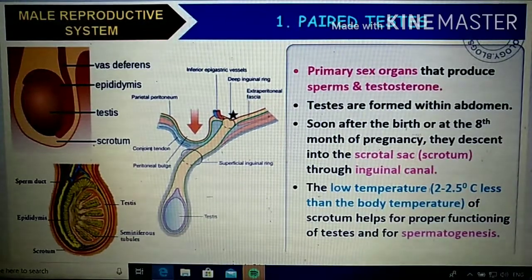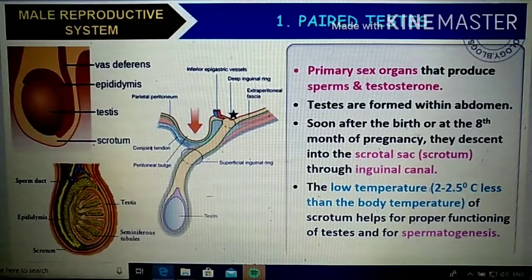So actually, why is it moving to the scrotal sac? Because for sperm production and maturation, it needs a slightly lower temperature than our body temperature, for example about 2 degrees Celsius less. What is the normal body temperature? That's actually 37 degrees Celsius.